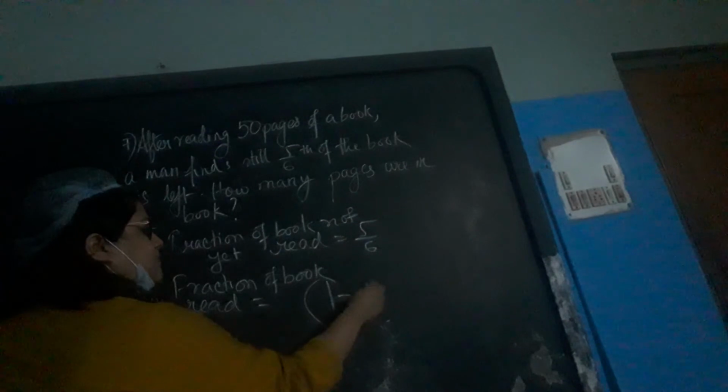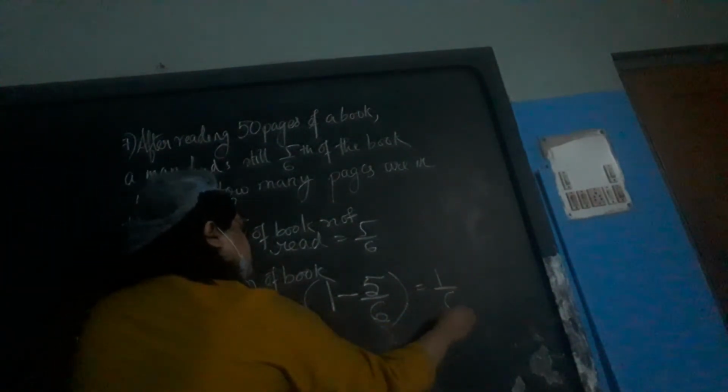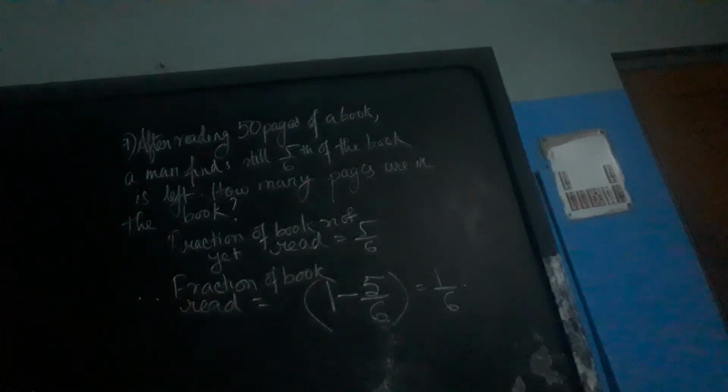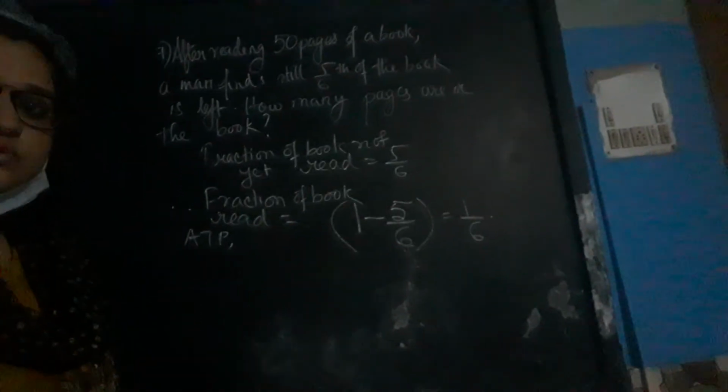The entire book is known as one book. 1 minus 5 by 6. Here you subtract the unread part. Now you will get only how much you have read. So 1/6 of the book you have completed reading. Now according to the problem, you need to find the total pages of the book. So you have to find the total pages, but you have one piece of information. According to the book, 1/6